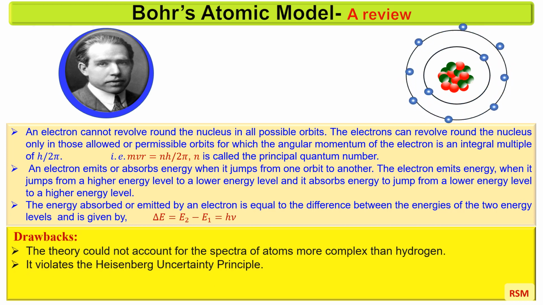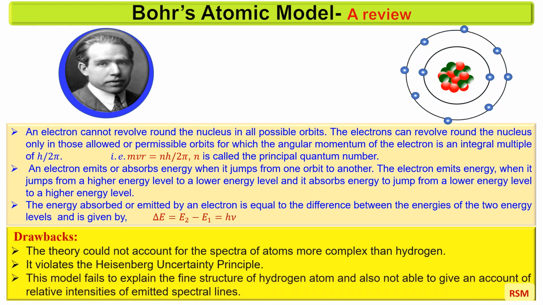Because Bohr's theory considers electrons to have both a known radius and orbit, that is, known position and momentum at the same time. This model fails to explain the fine structure of the hydrogen atom and is also not able to give an account of relative intensities of emitted spectral lines.